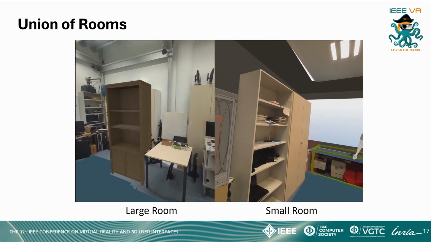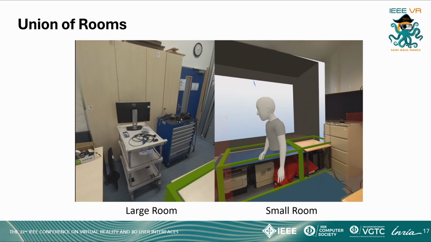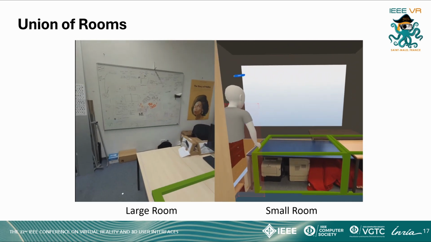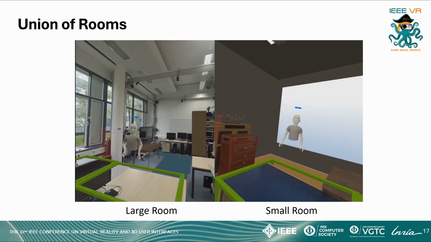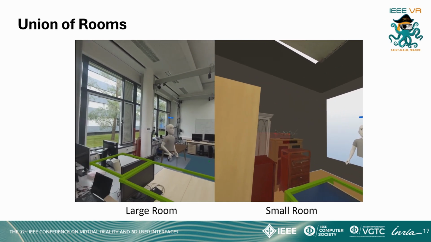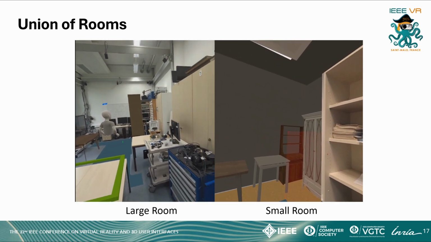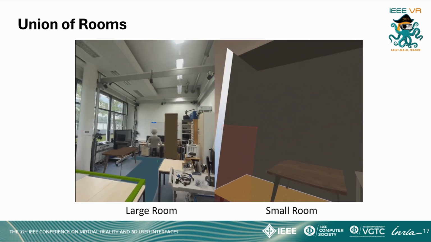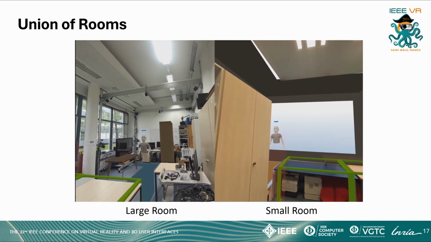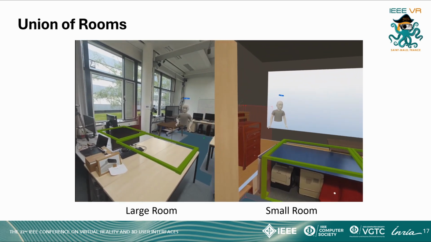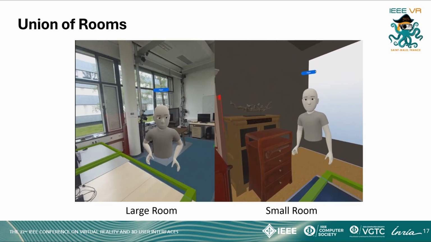In the union method, collaboration occurs within the union of both rooms. The large room on the left defines the union's boundaries, so no synthetic walls, ceiling, or floor are needed. On the right, the smaller room is virtually extended, with 3 of its 4 walls removed to allow the extension. This layout allows both users to fully utilize their spaces and access all resources, while the user in the smaller room can observe the movements and interactions of the user in the larger room beyond the intersection area.